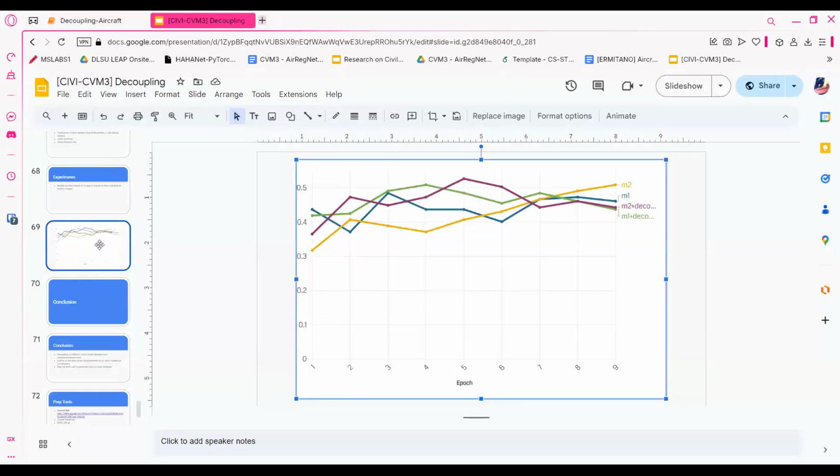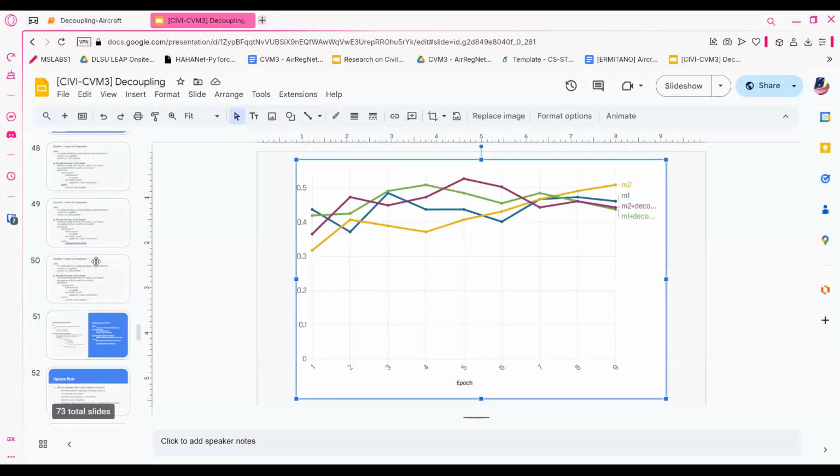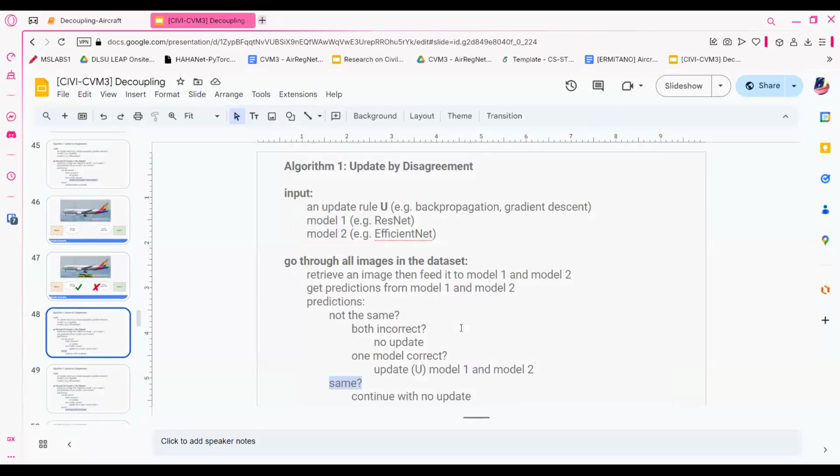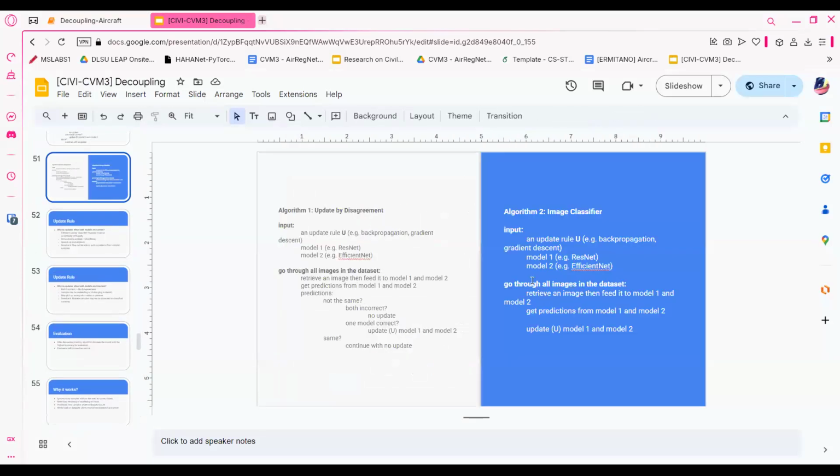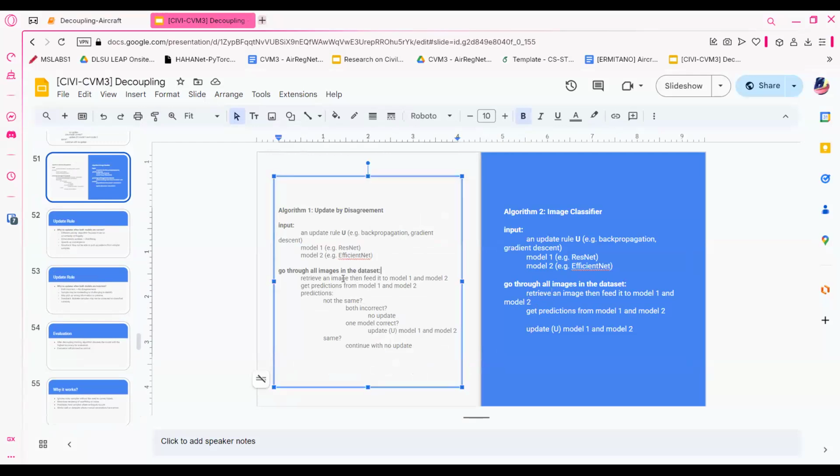Okay, where's the pseudocode? Sorry, my computer lagged. What's the difference between the image classifier and then the one with the coupling? Of course, we now have an if else statement.